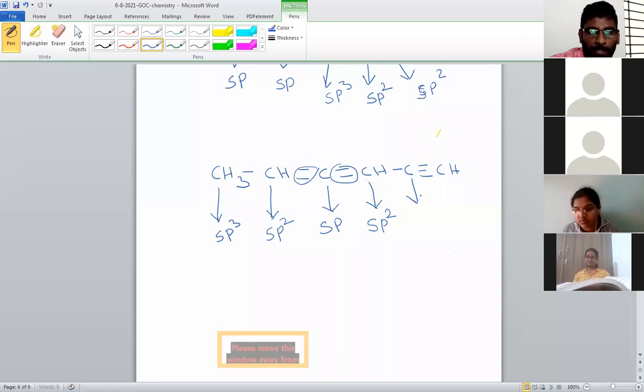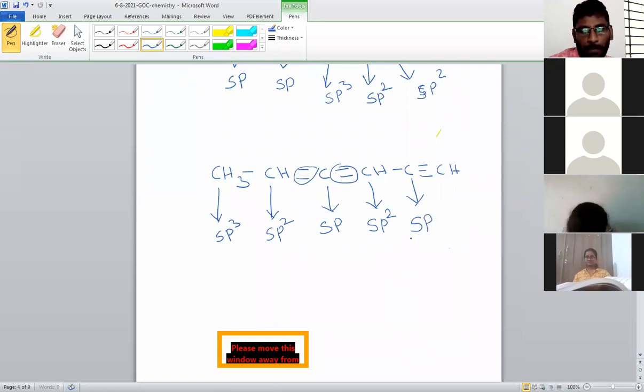And what about this hybridization? This side, which bond? Single. This side, which bond? Triple. So triple is preferred over single. So the hybridization must be sp hybridization.